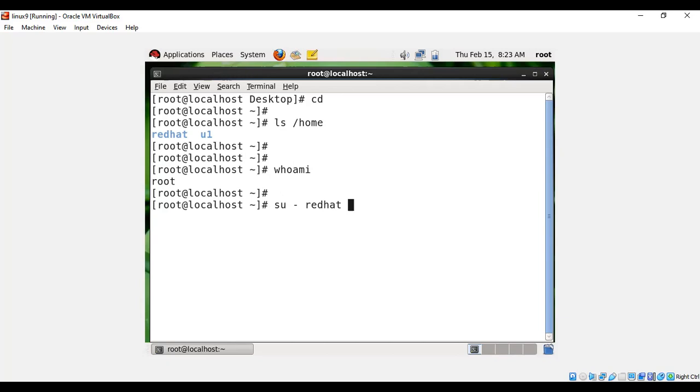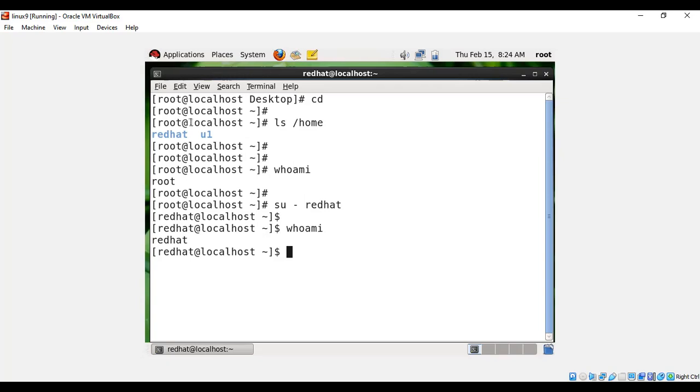Without the hyphen, you should not get into the user; I will tell you later what happens if you don't use the hyphen. So su space hyphen space username, and enter. Now if I run whoami, I'm in the Red Hat user. This is how you use the command, which means that in the Linux operating system multiple users can log in in one shot.